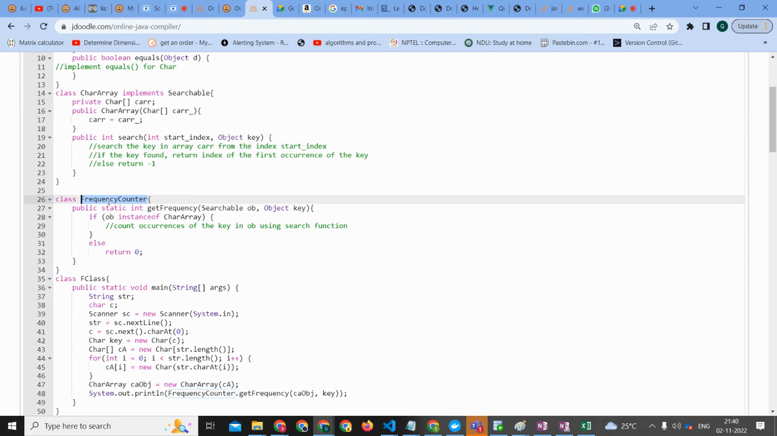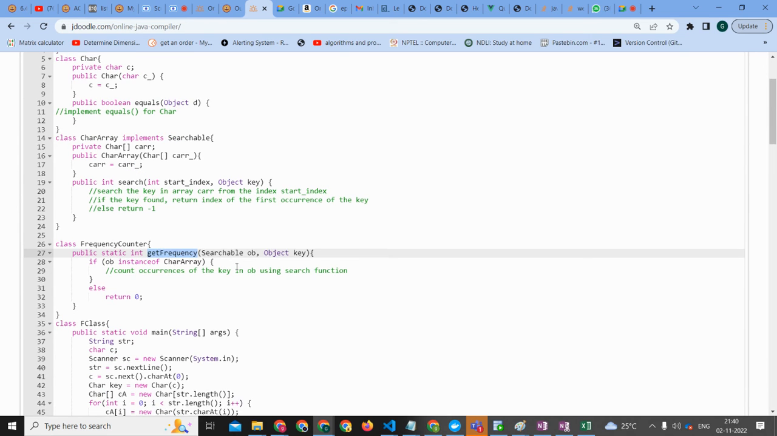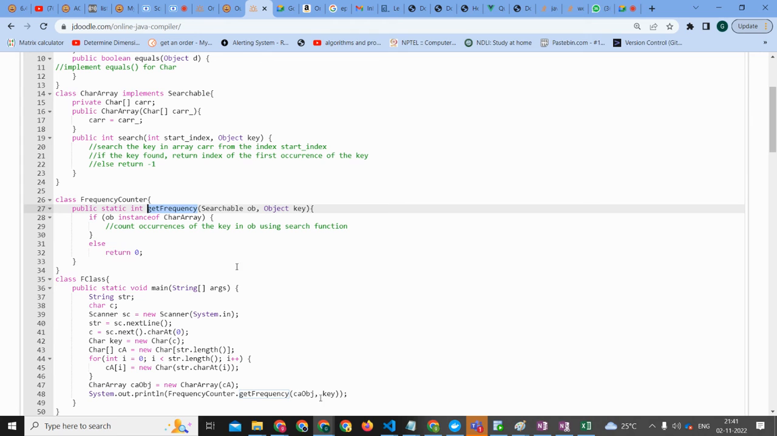So we come to a frequency counter. Since it is a static method, we are calling FrequencyCounter.getFrequency, right? The CA object is nothing but the searchable object, since it's implementing Searchable, so now we are converting it to a searchable object. And then key is nothing but of Object type, as I told you on that day, Object.